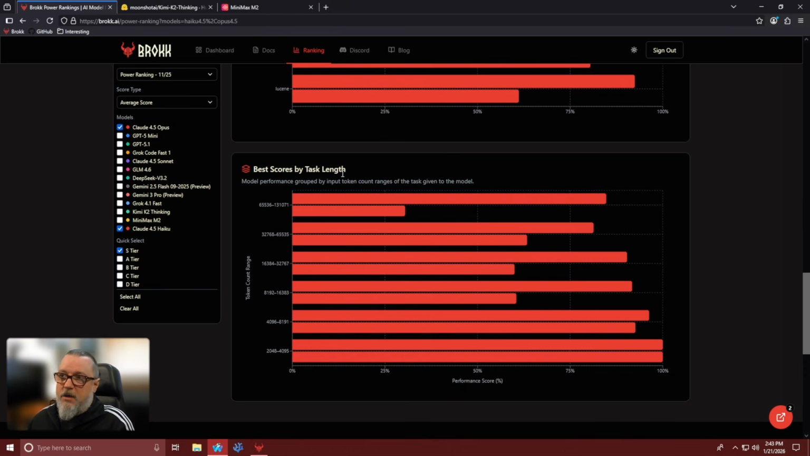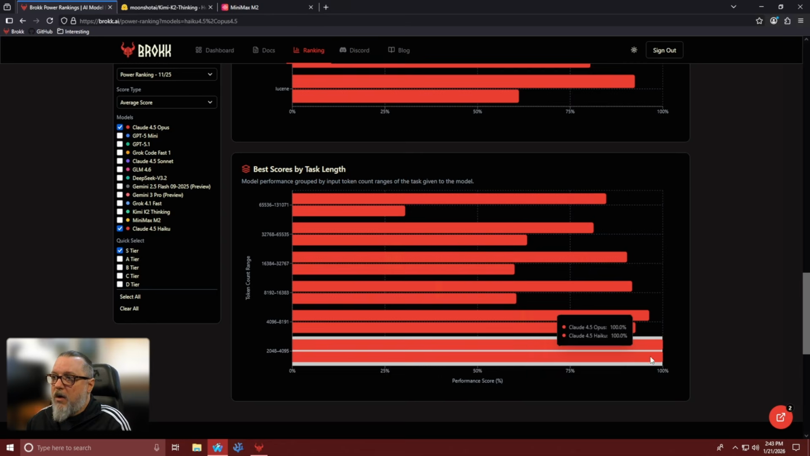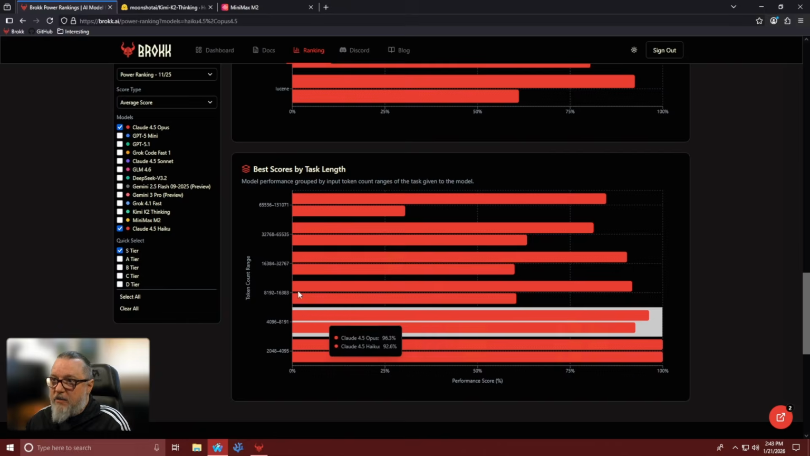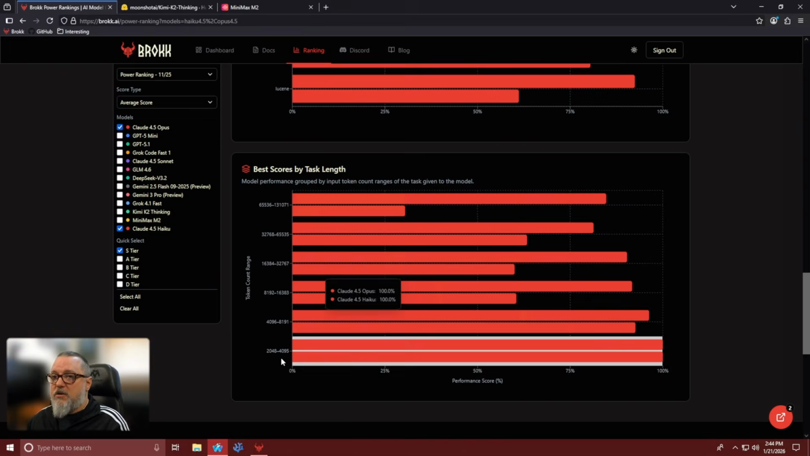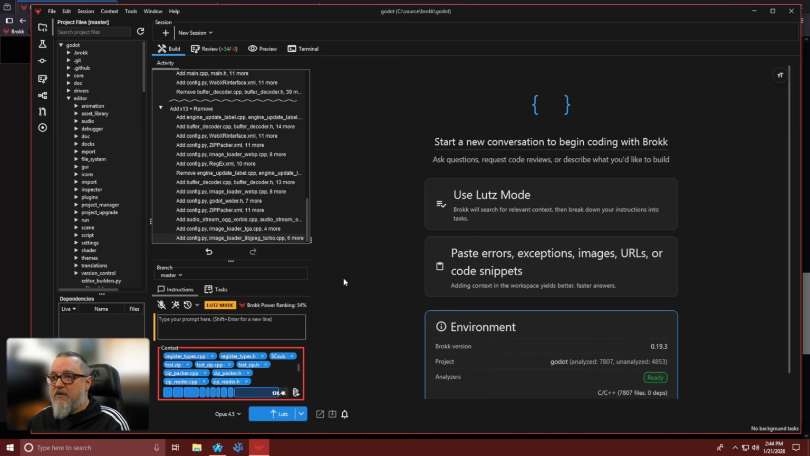task length. Now, why this is important is if you look at something that has a task length or a number of tokens that's very small, they're pretty much neck and neck at this point. But as you add in more tokens, you can see that Opus starts to gain a considerable lead over Haiku. And this data is used inside the Brokk user interface to reflect this particular setting, depending on the amount of context that's currently sitting inside your context window.